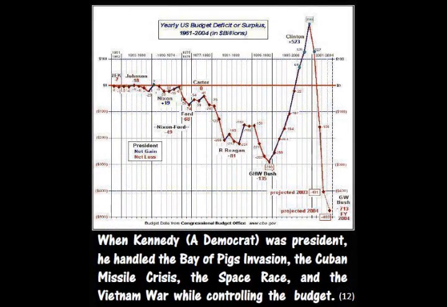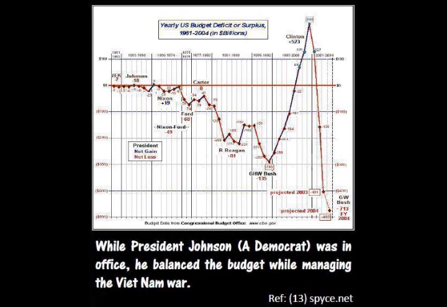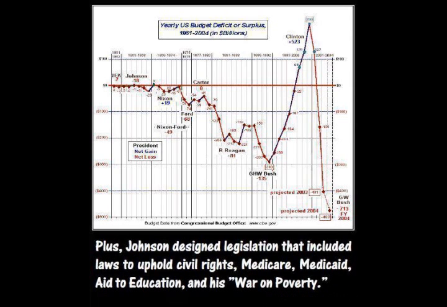When Kennedy, a Democrat, was president, he handled the Bay of Pigs invasion, the Cuban Missile Crisis, the space race, and the Vietnam War while controlling the budget. While President Johnson, a Democrat, was in office, he balanced the budget while managing the Vietnam War. Plus, Johnson designed legislation that included laws to uphold civil rights, Medicare, Medicaid, aid to education, and his war on poverty.